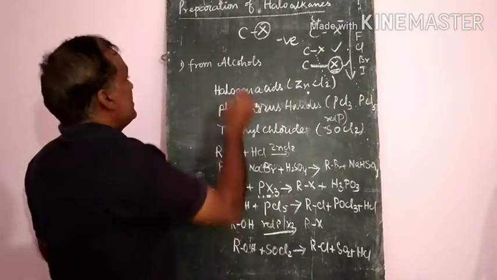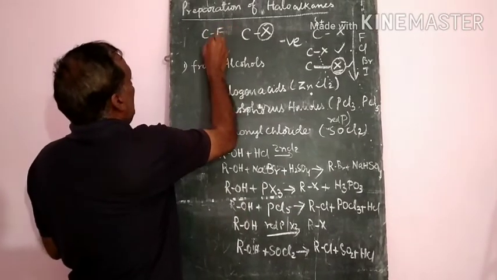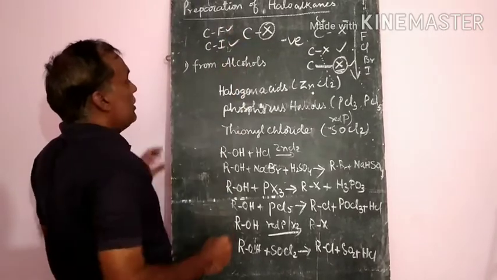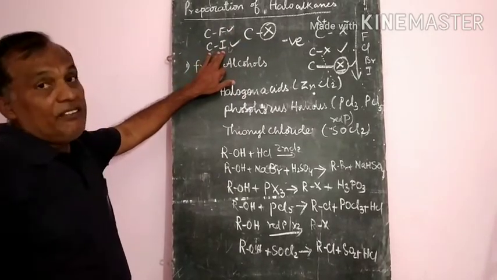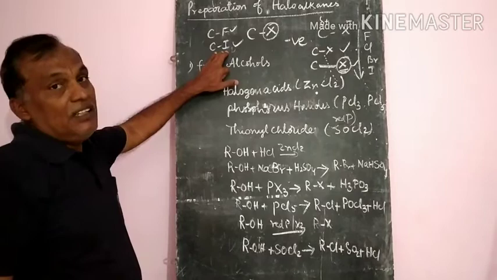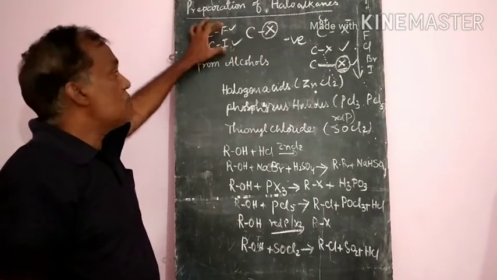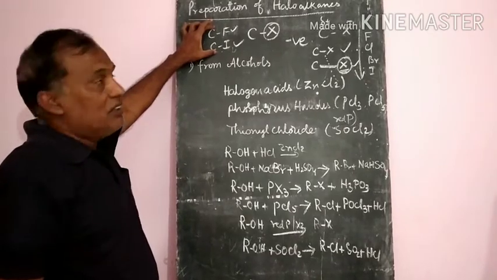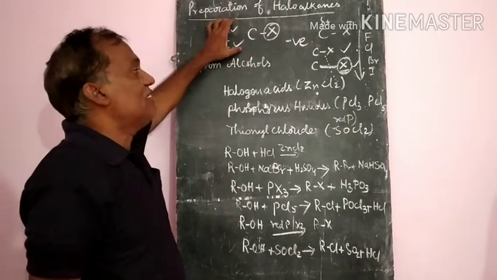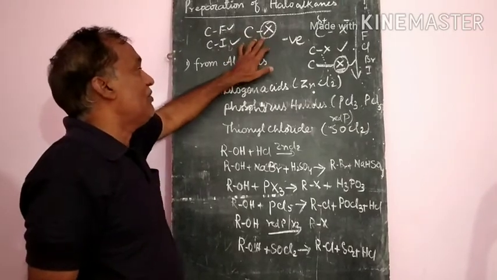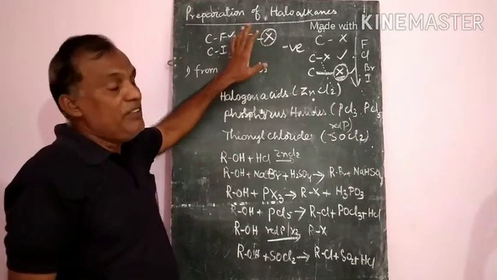So ultimately, out of carbon-fluorine and carbon-iodine, carbon-iodine will require less ionization enthalpy than carbon-fluorine. This point you should understand, because that is the point they will ask the reasons for. So polarized bonds will be formed between the carbon and halogen atom.